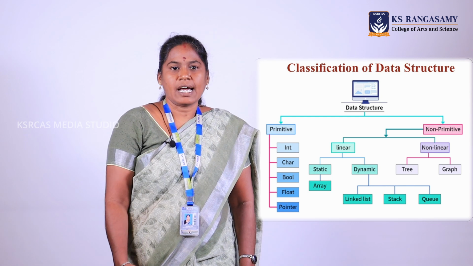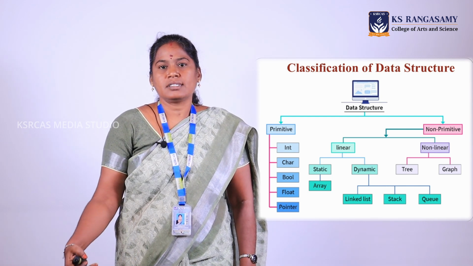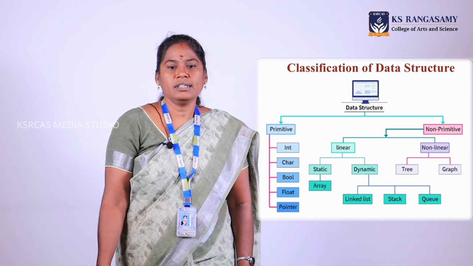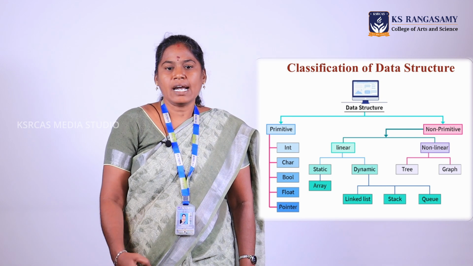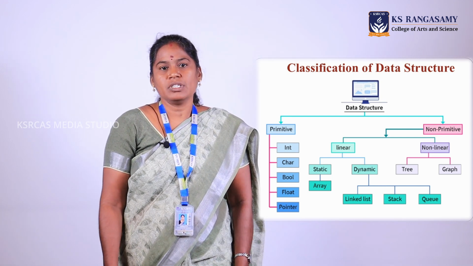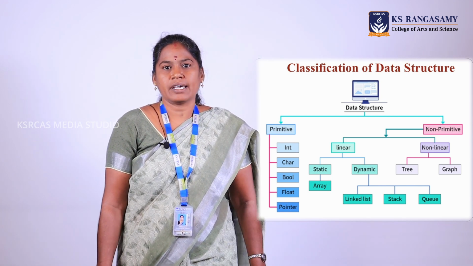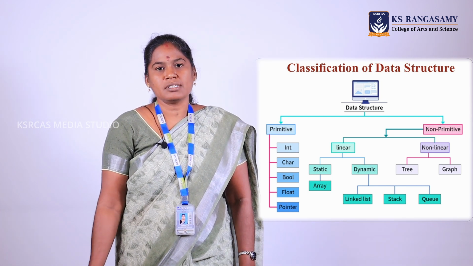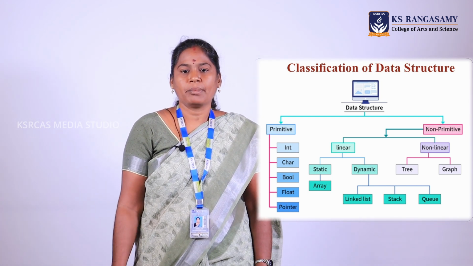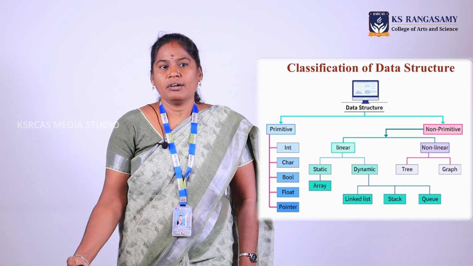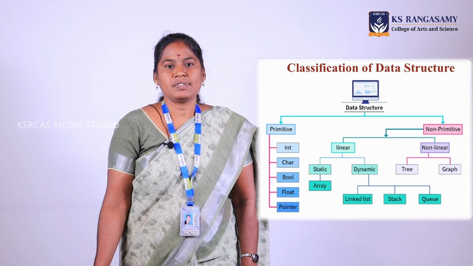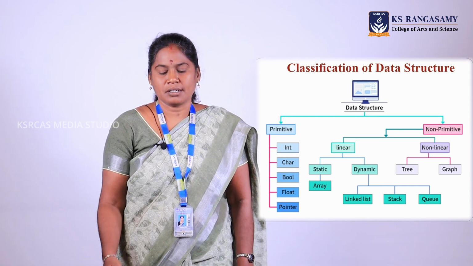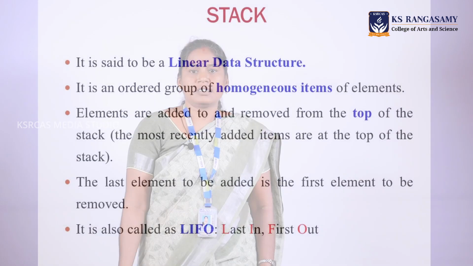Array comes under static, and linked list, stack, queue all come under dynamic, whereas static means the stored values will be of fixed size. In future, if we want to add some more elements, we can go for the dynamic type. Non-linear types include trees, graphs, tables, hash tables, etc. So, now we are moving to the stack.